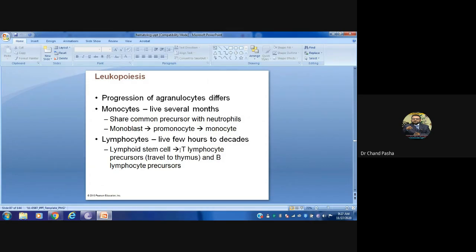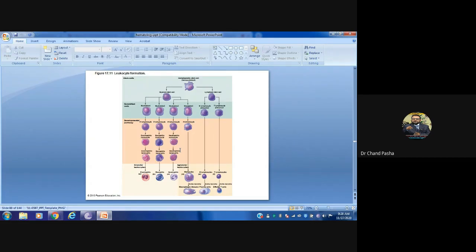Lymphoid stem cells will turn into T lymphocytes. T lymphocyte precursors will travel to the thymus. B lymphocyte precursors will go into the bone marrow, and there they will mature. I'll keep this in presentation mode.